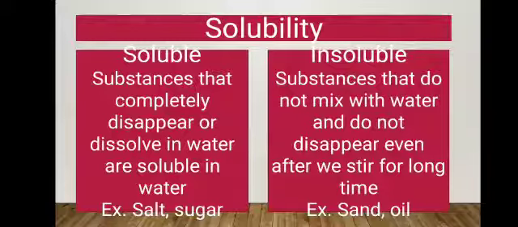Solubility. In solubility, we consider which substances are soluble in water or insoluble in water. The substances that completely disappear or dissolve in water are soluble in water. Example: salt or sugar. Insoluble substances are the substances that do not mix with water and do not disappear even after we stir for a long time. Example: sand or oil.